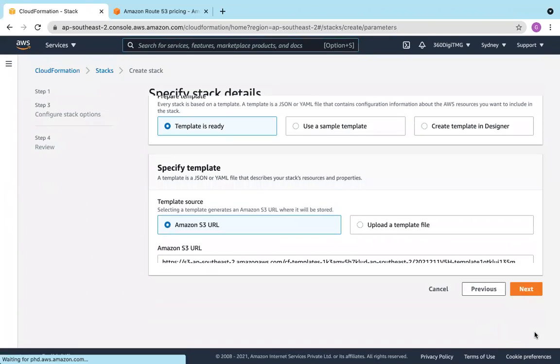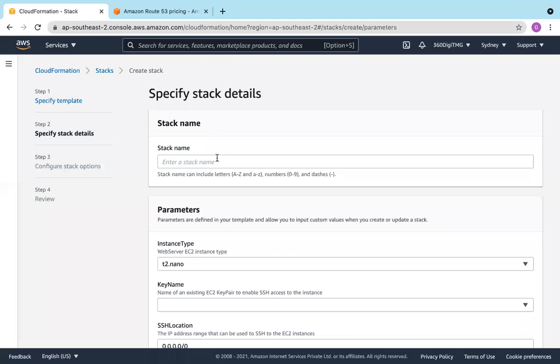Next. So now these details we have to specify in our code. So now it's asking me the stack name. Let us call this EC2 S3 stack.